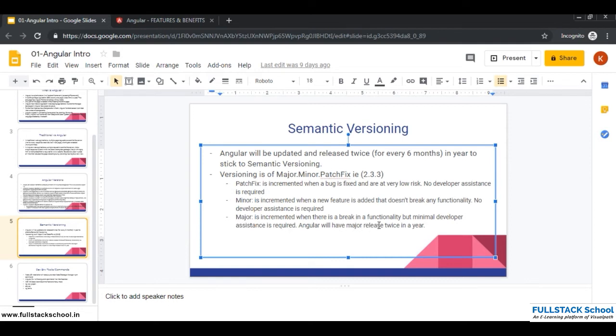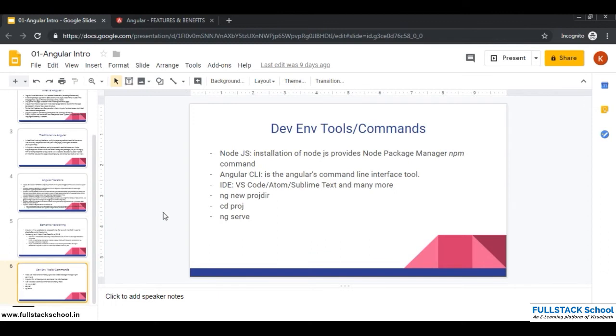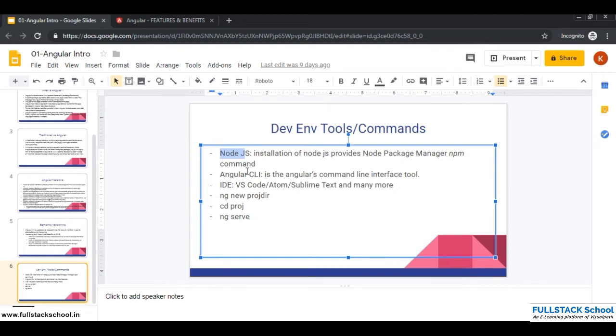Angular will have a major release twice in a year. And what all tools do we need to get an Angular project working is, we need to have Node.js installed, Angular CLI, and this is how you create a new project. You come into that project and you run or serve or execute the project.